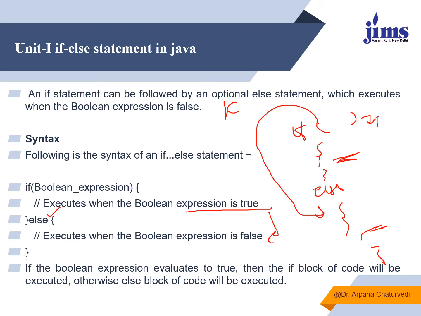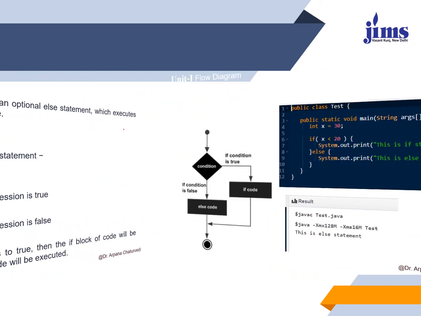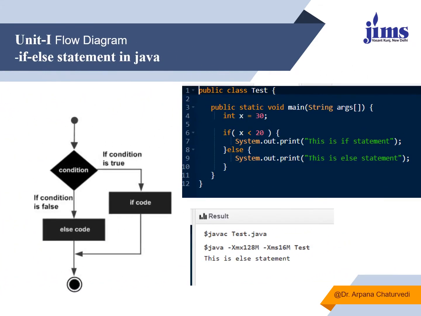So it entirely depends upon the requirement. If you want that, in case the condition is false, you have to perform some other action, it is suggested you go for the if-else statement. This is a simple example wherein the flow of information comes from here, the condition is checked. If it is true, it will take this action. In case it is false, it will take this action and then later come out of the program.